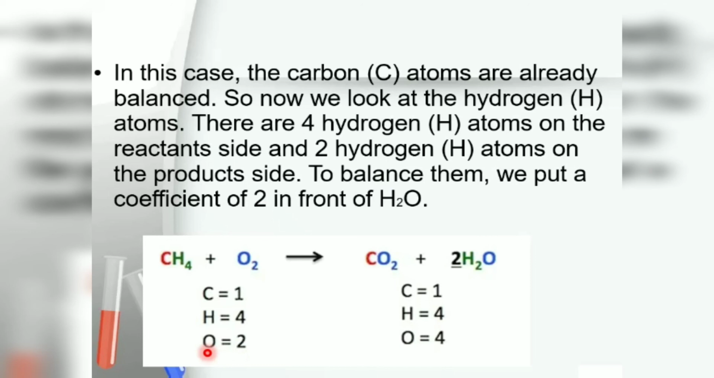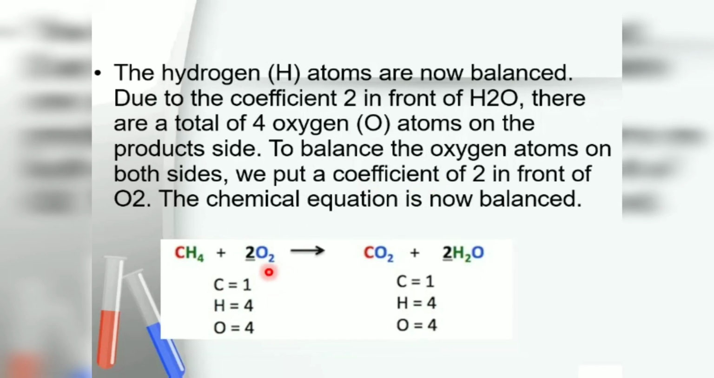Now the last part, that is oxygen. Here in the reactant there are 2 atoms of oxygen, but in the product there are 4 atoms of oxygen. So in the same way, we have to add 2 more atoms in the reactant. So we add 2 as a coefficient in front of O2, like this. In this way we can balance any chemical reaction.